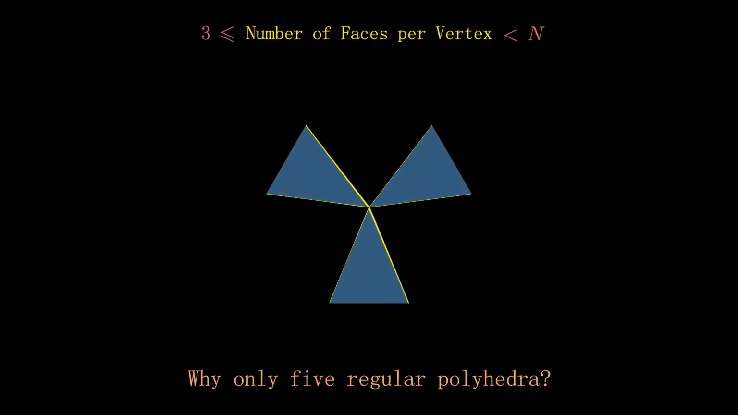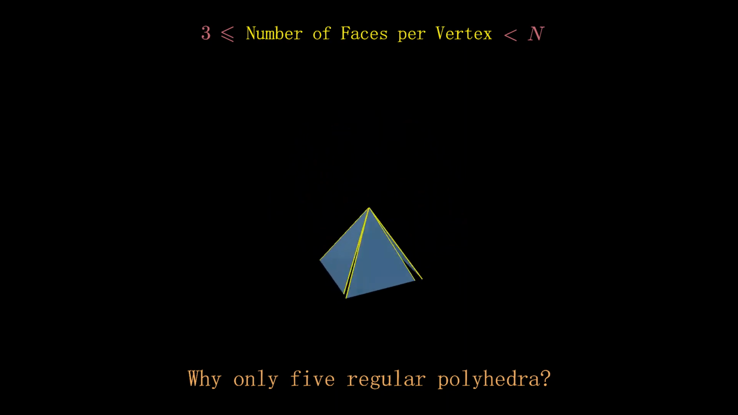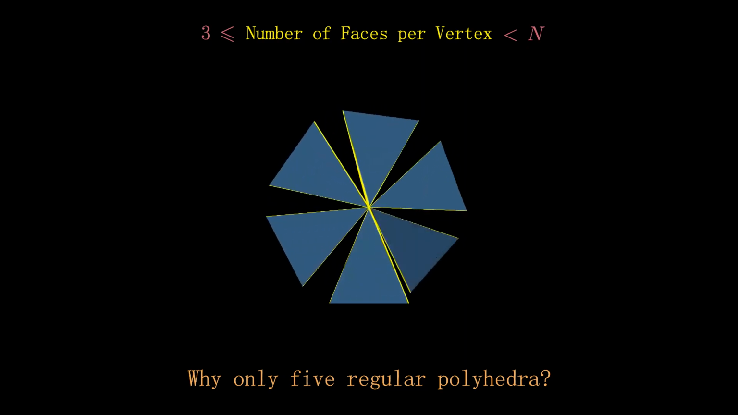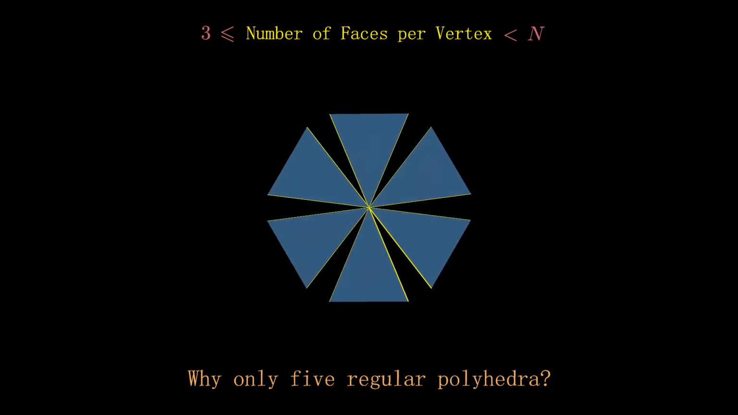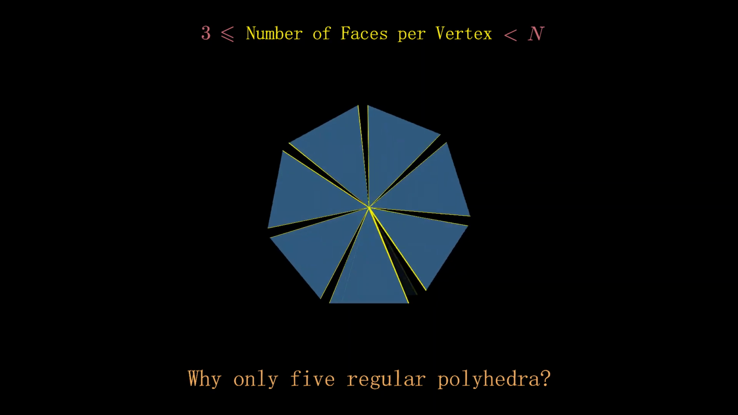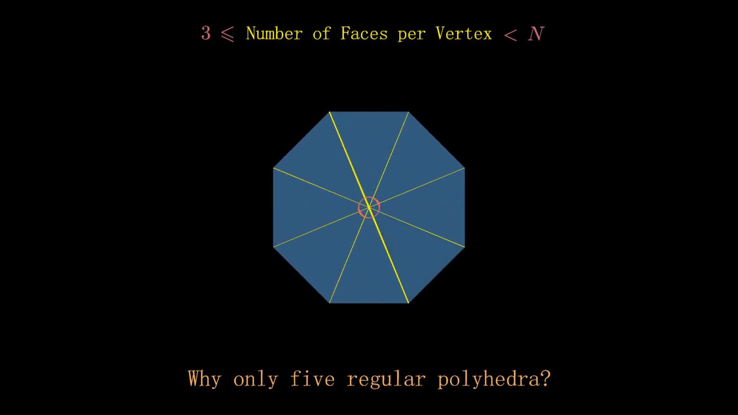We can keep increasing the number of faces involved in constructing a vertex. During this process, the vertex becomes less sharp and more flat, until the sum of the interior angles of all faces equals or exceeds 360 degrees. At this point, it is no longer possible to construct a vertex from these faces. Therefore, if the angle between 2 adjacent edges is theta, the upper limit for the number of faces that can meet at a vertex is 360 degrees divided by this angle.